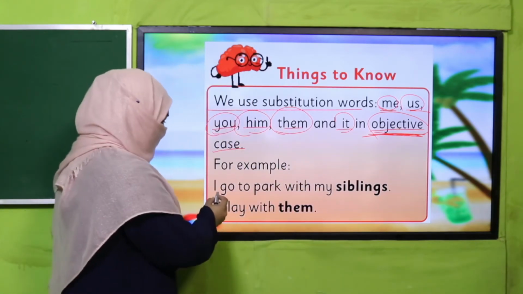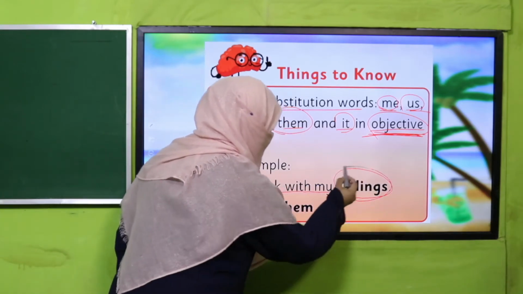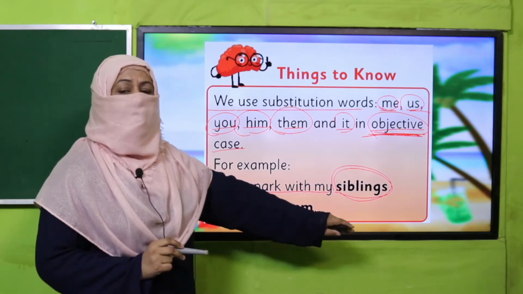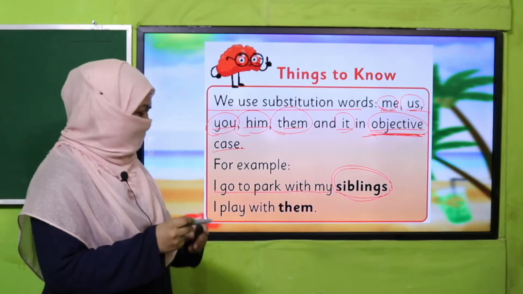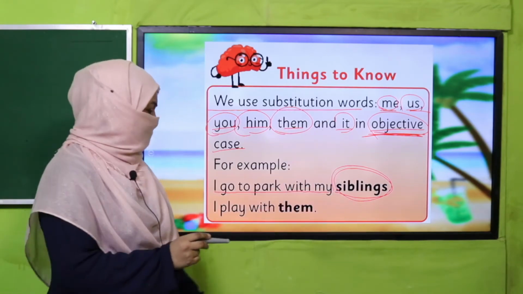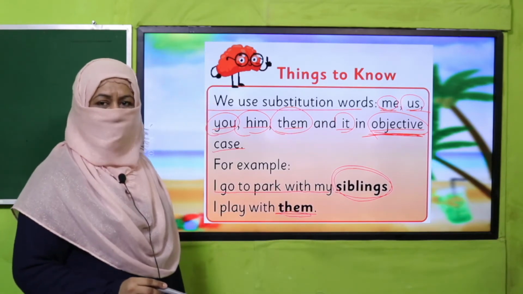For example, I go to park with my siblings. Okay. So siblings is a naming word for plural and it does not include I. That's why it's they, and its objective case is them. I play with them. Right? This is how we find out.